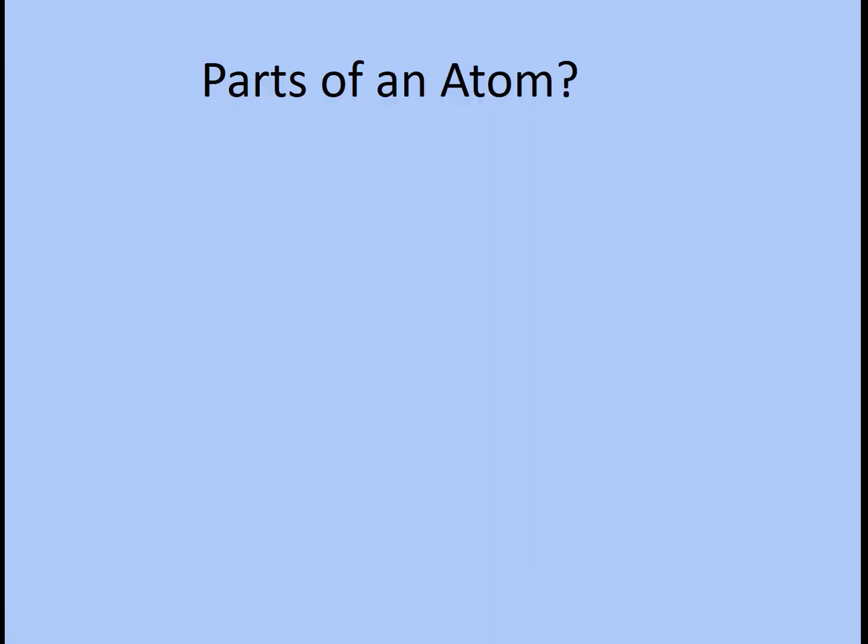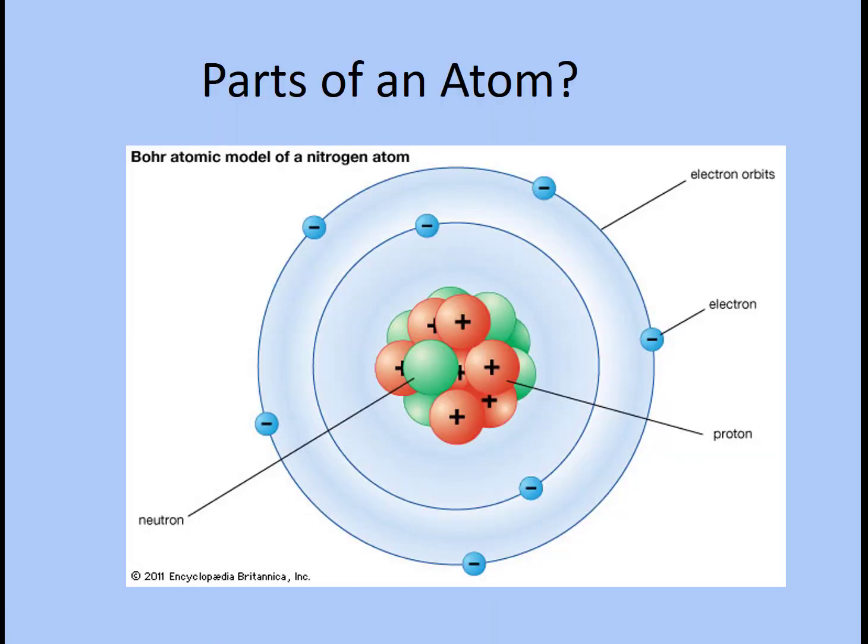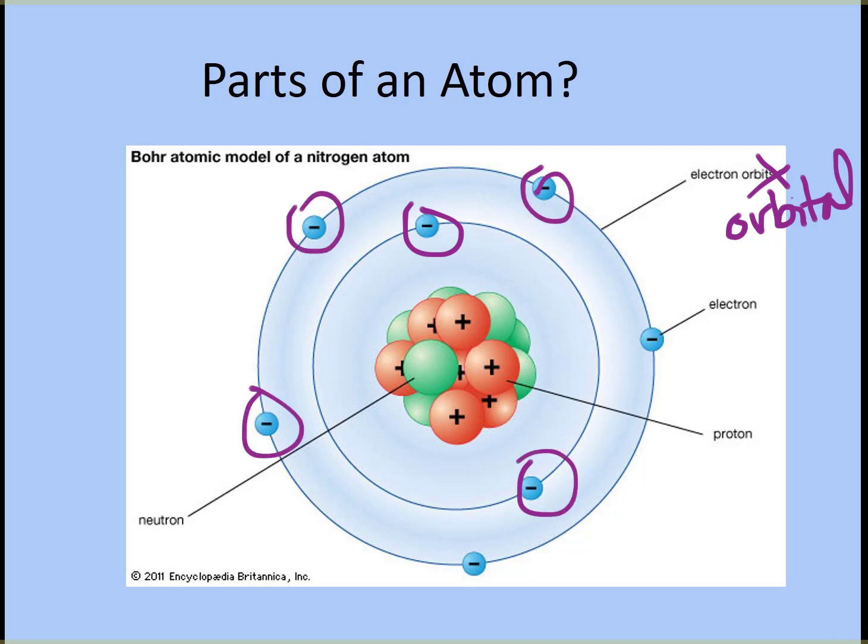The parts of the atom, you should have learned this in 8th grade. In the nucleus are protons and neutrons, and your electrons are outside the nucleus. They are not in orbits, they're actually in orbitals. These are areas of probability of where you would find them outside the nucleus. So there's a region where you would find the 2 closest electrons, and then a region where you would find the next 8 electrons.